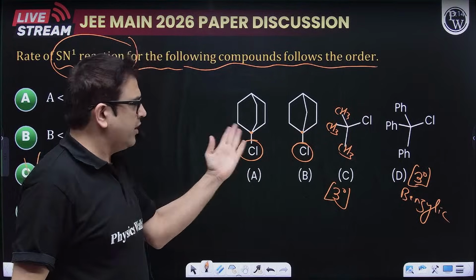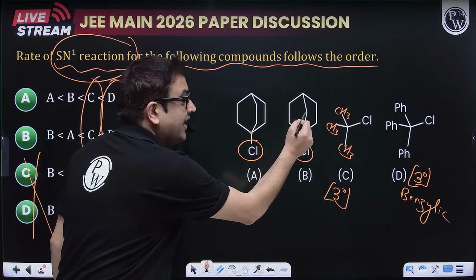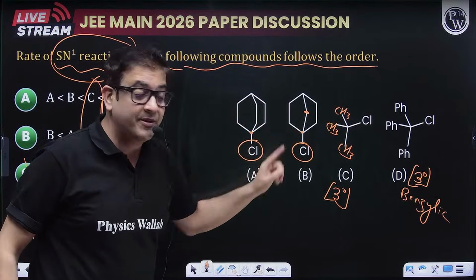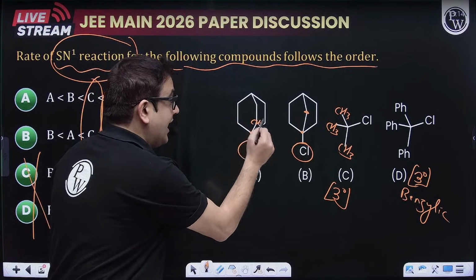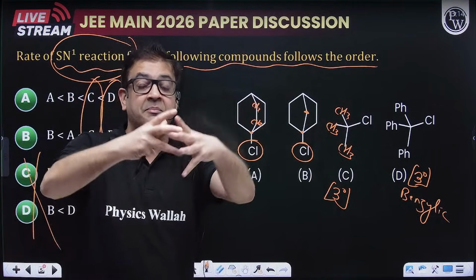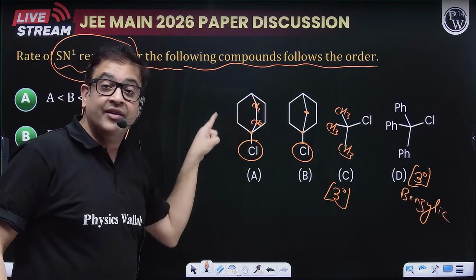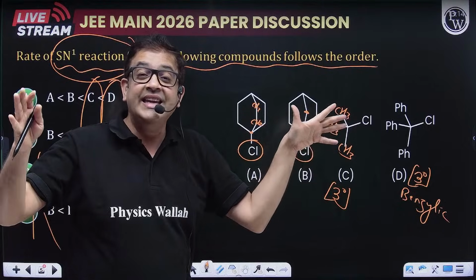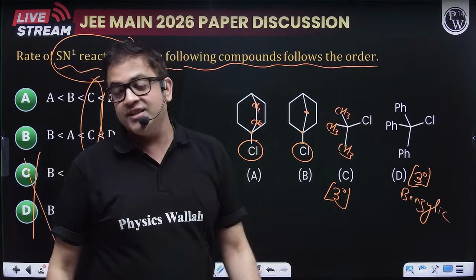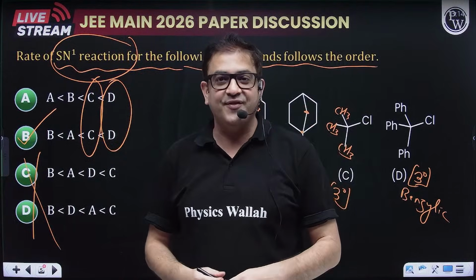But you are also poor. Who is more poor? This guy is having more angle strain because there is only one carbon. But over here, the angle strain is reduced because the ring has been made large. The internal ring is small and the internal ring is large, therefore it will ease some strain. So A will be better and worst will be B. So I guess yes, Pratik is definitely right.